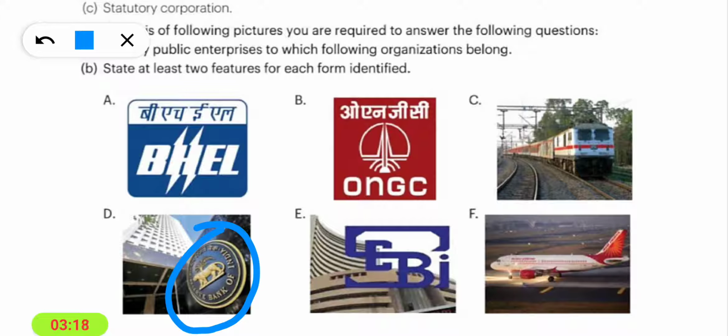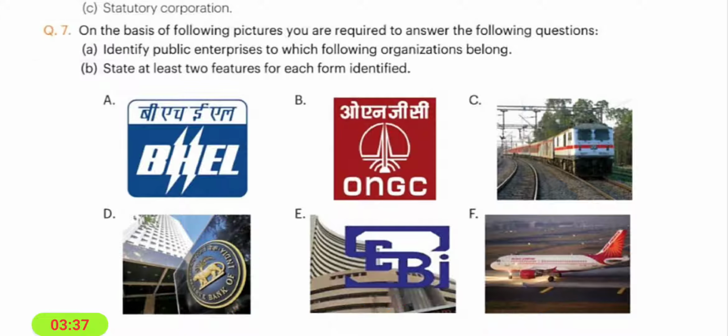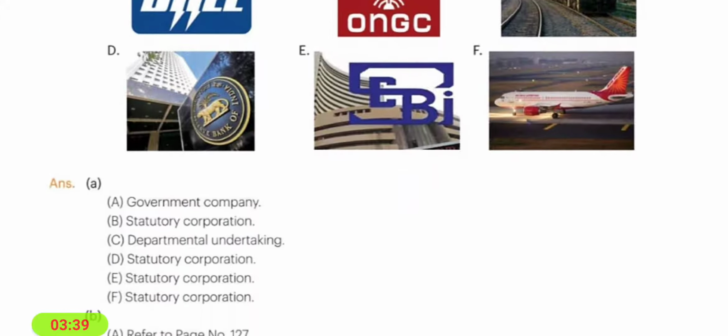Now the next image is of SEBI, Securities and Exchange Board of India. So it is also a statutory corporation. The next image is of Air India. So it is also a statutory corporation. Now you can write the features of statutory corporation which I have just explained. Now see the next question.